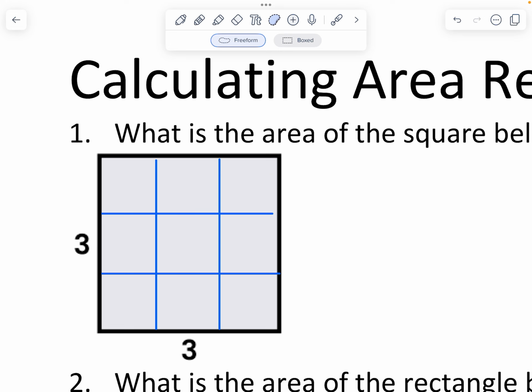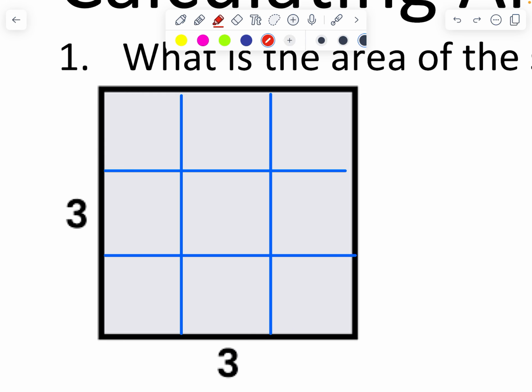So a shape is going to have two different lengths. It has this length right here, which is 3, and it has this length right here, which is 3. We calculate things in what's called a square unit. So this right here is 1 square unit of whatever you're working with. You could have square inches, square centimeters, square miles, square kilometers, whatever.